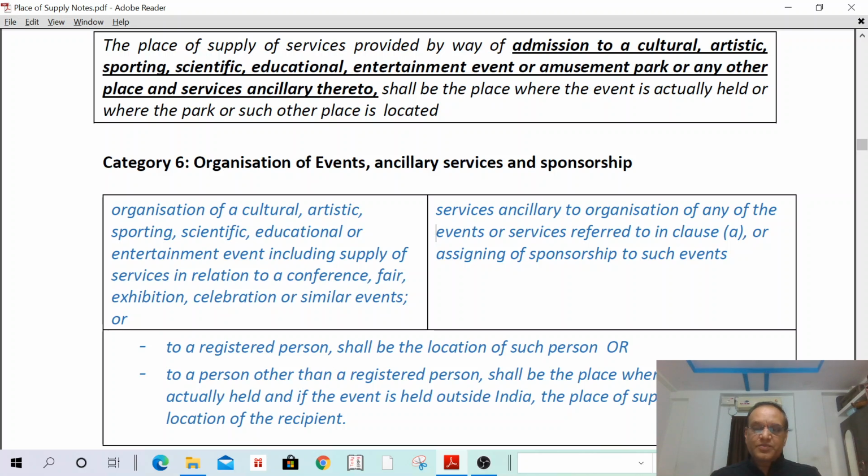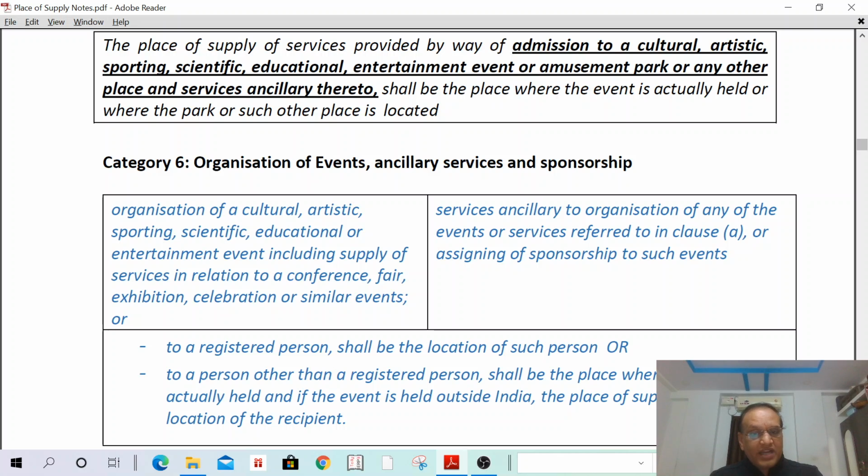He is asking XYZ company to provide his son's marriage event, which is held in Hyderabad. In such a case, if Shah Rukh Khan is registered, it is a B2B service. In case of B2B services, it is the location of the recipient. Who is the recipient? Shah Rukh Khan is receiving the services, and he is residing in Bombay. Therefore, the place of supply shall be Bombay only.